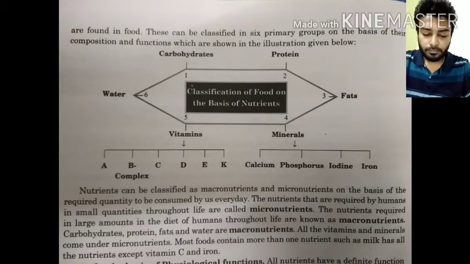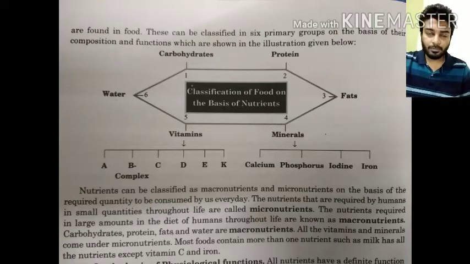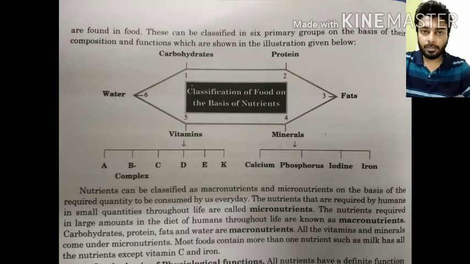Now, what are these macronutrients? The macronutrients are the carbohydrates, proteins, fats, and water. These are required in huge amounts for our body. And the micronutrients include the different vitamins and also the minerals.